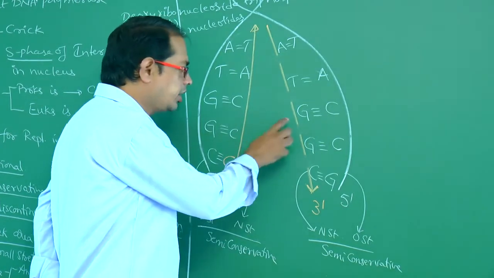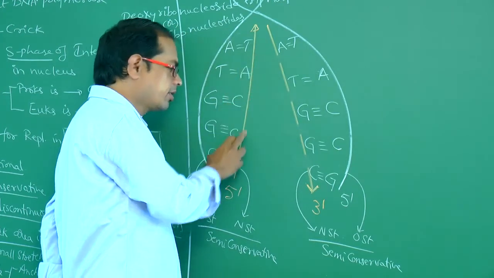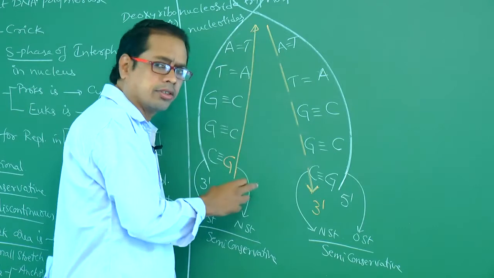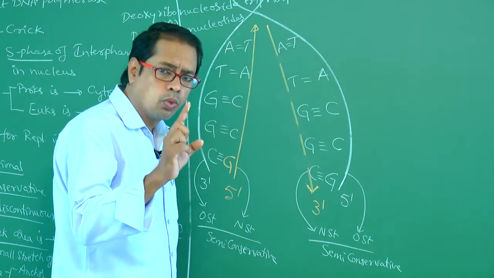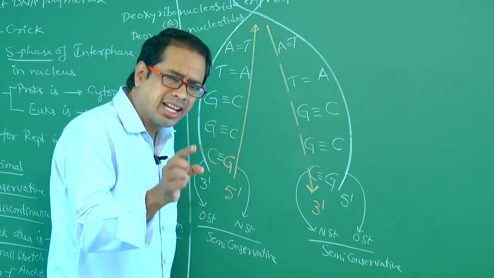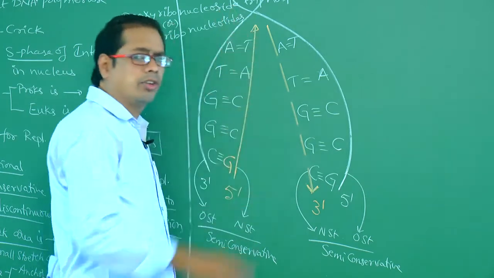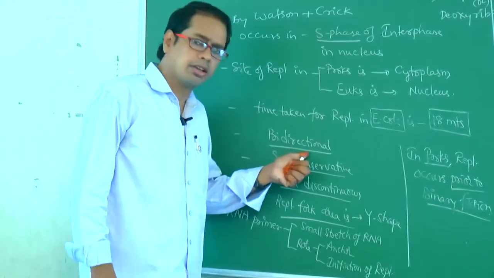Of these two strands, one is the continuous strand, the other one is the discontinuous strand. Of those two strands, only one strand is discontinuous. That's why DNA replication is semi-discontinuous.